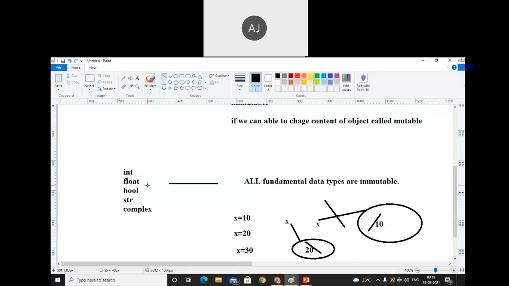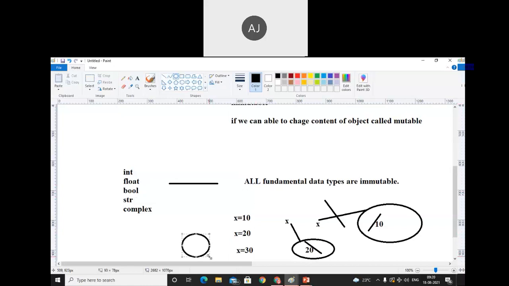I will talk about float, bool, string, complex, every value. I am discussing this for all of them. Okay, make a note of that. So the object is not able to be modified. That means a new object will be created.